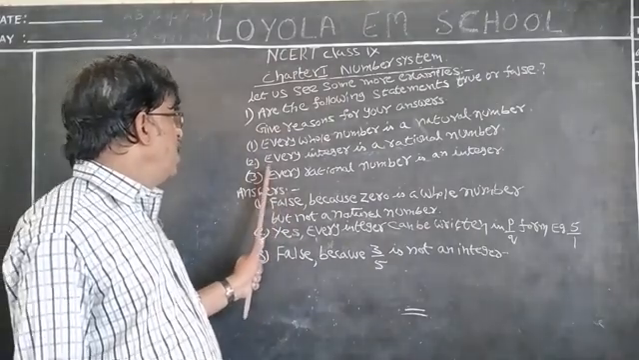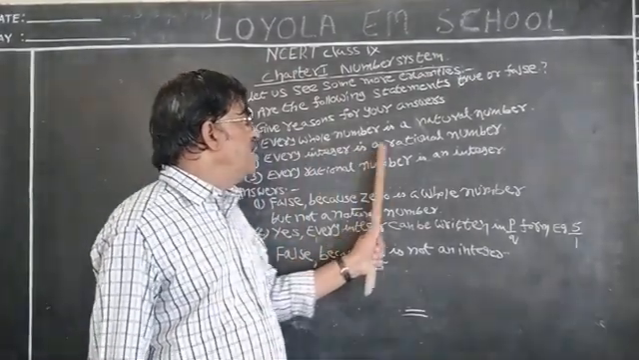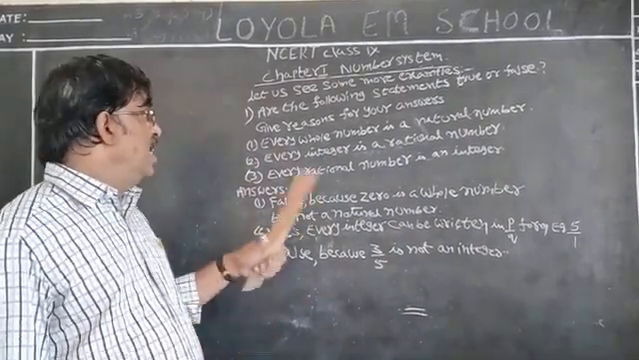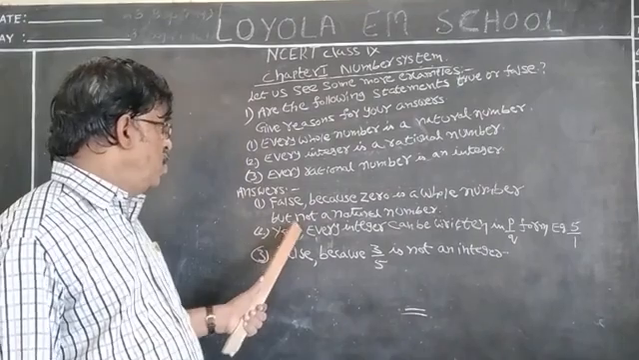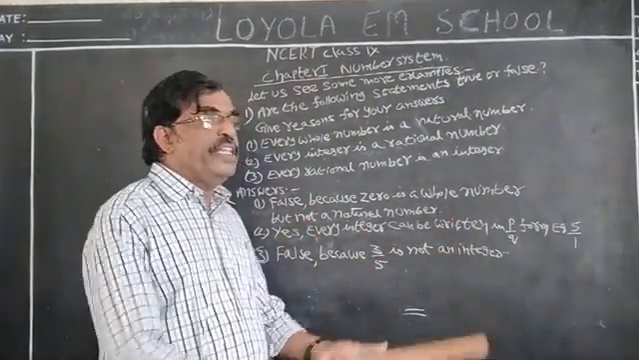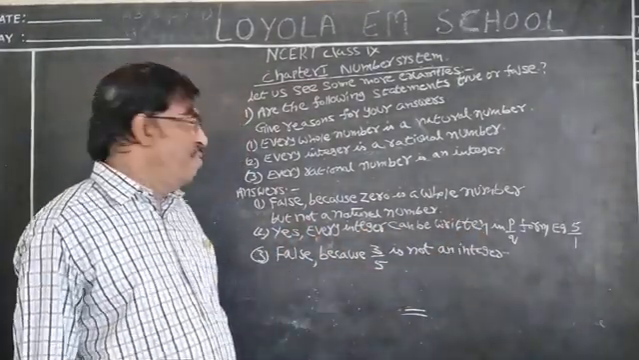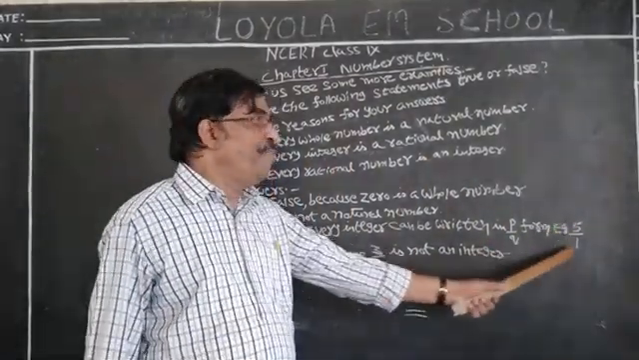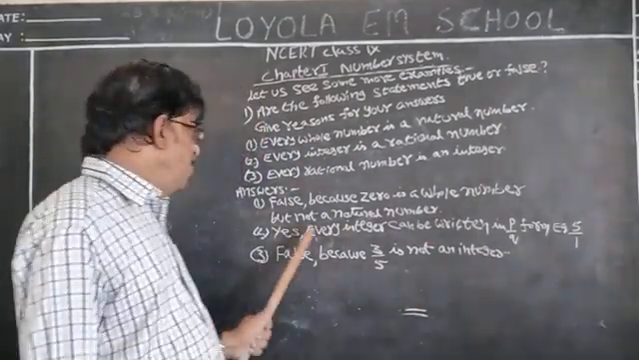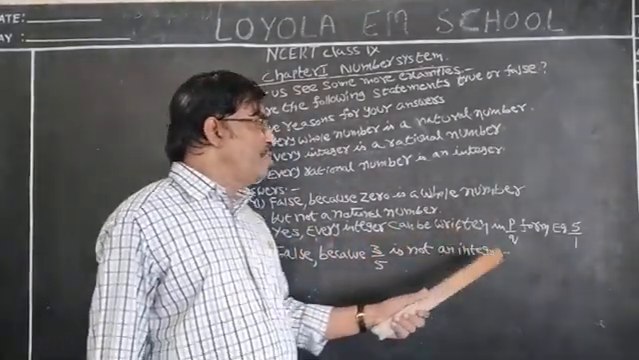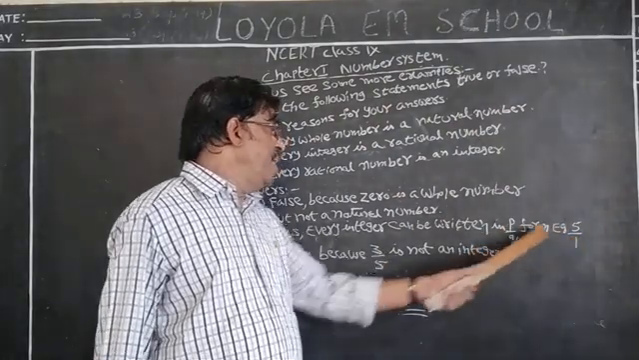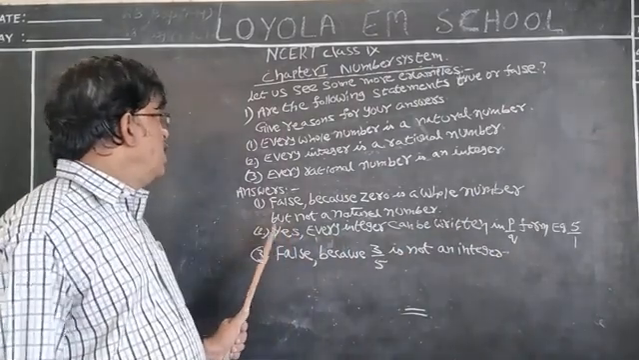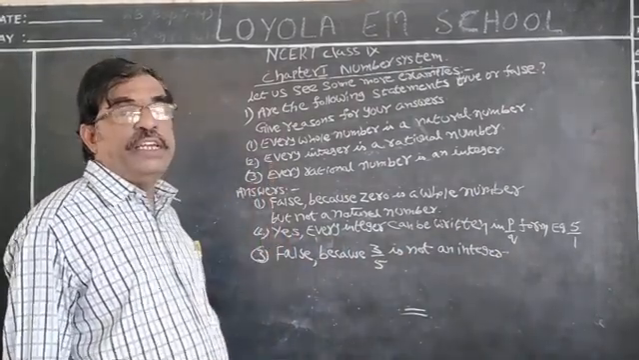When it comes to second, every integer is a rational number. Yes. At the time of explaining the theory, I told you, every integer can be written in the form of p by q form. Every integer can be written as 5 by 1. Hence, every integer, whether it is positive or negative, we can write in the p by q form, rational form. Hence, the second given statement is correct.